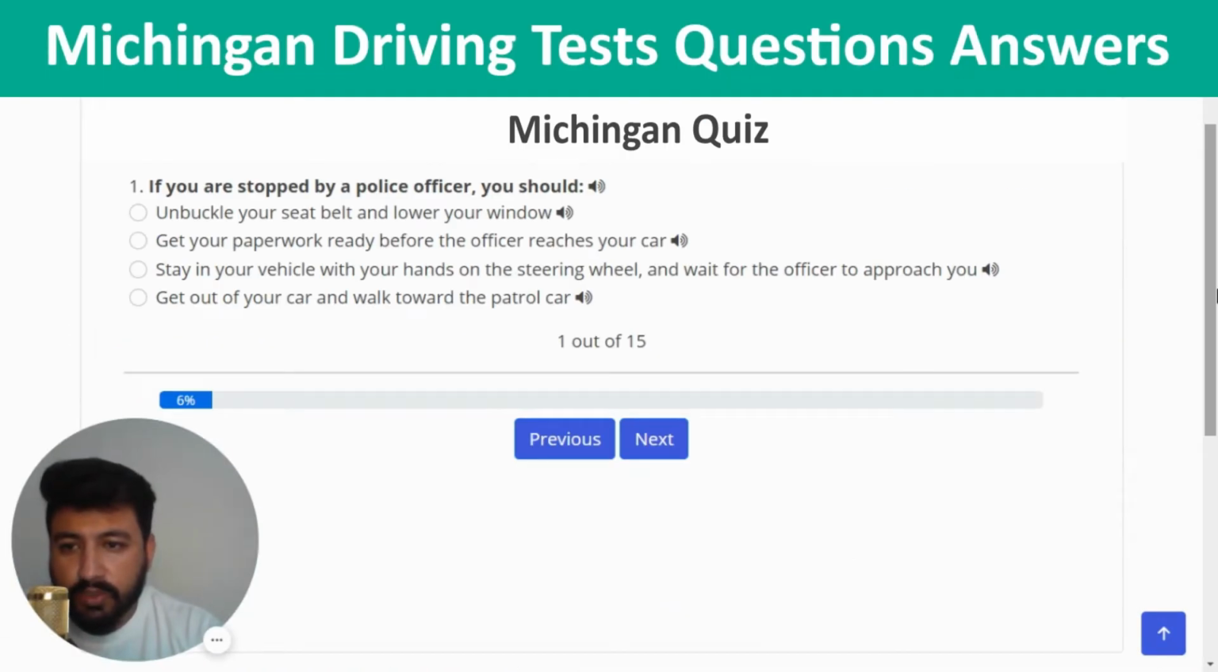Here we go. The first question is, if you are stopped by a police officer, you should. The right answer of this question is stay in your vehicle with your hands on the steering wheel and wait for the officer to approach you. So let's click on the third option.